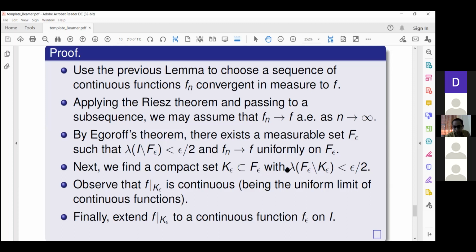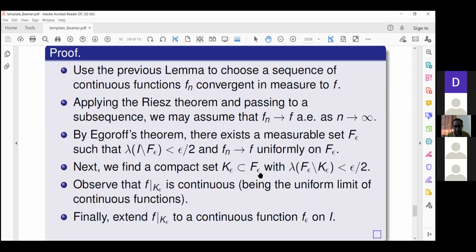You must have heard the fact that the Lebesgue measure is inner regular, that is, a measurable set can be approximated from within by compact sets.